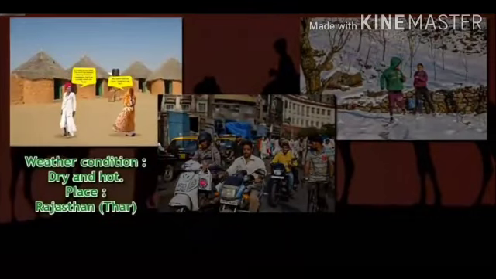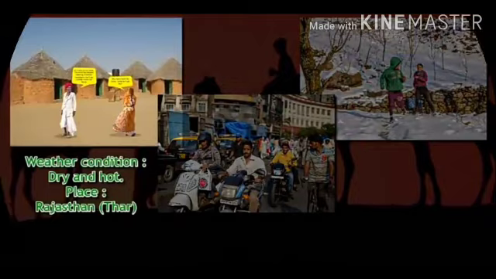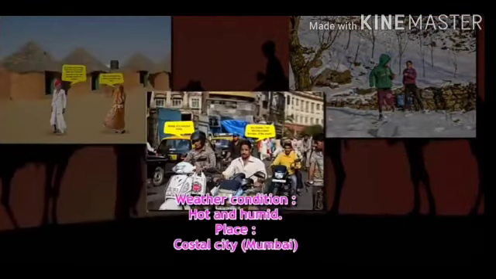We can understand that the weather condition in the first picture is dry and hot, which means it will be a place like Rajasthan. Okay. Now in the next picture, the two persons are saying that it is very hot, and yes, of course, he is full of sweat. Now what can we see? The weather condition of this place will be hot and humid. That is a place like where we stay currently, that is Mumbai, a coastal city.